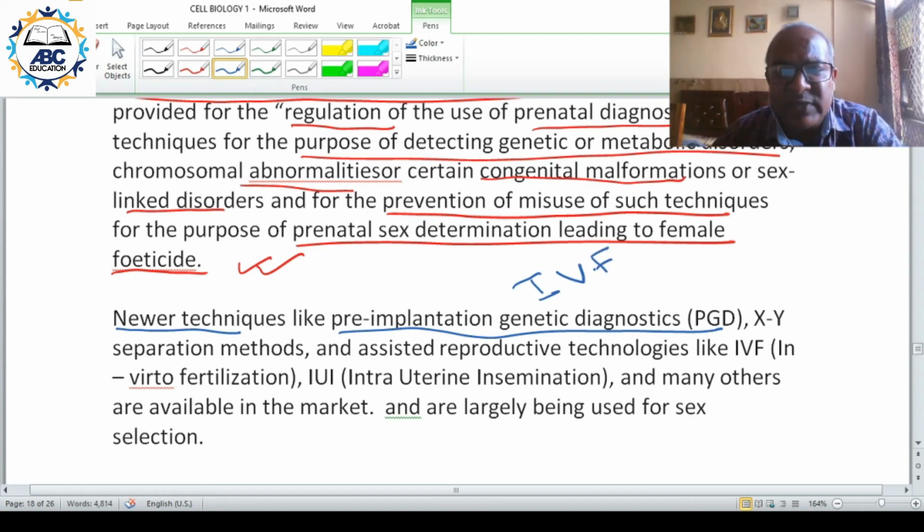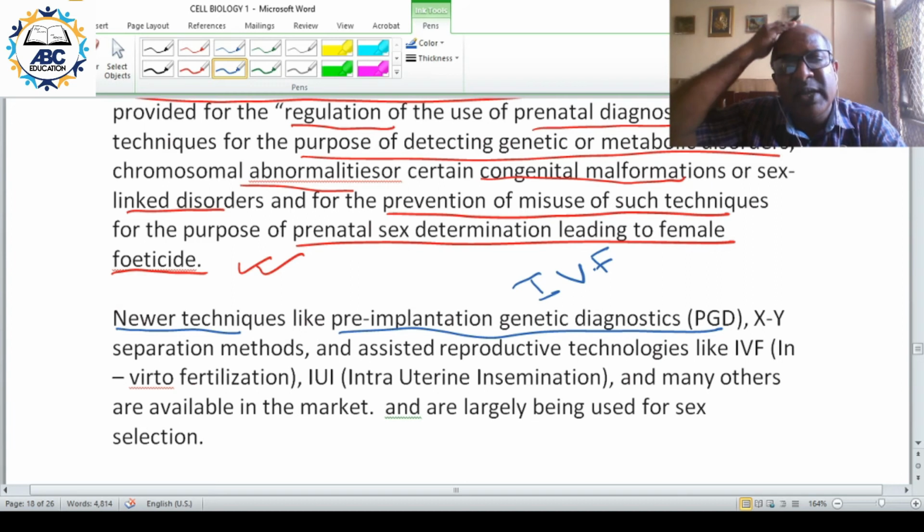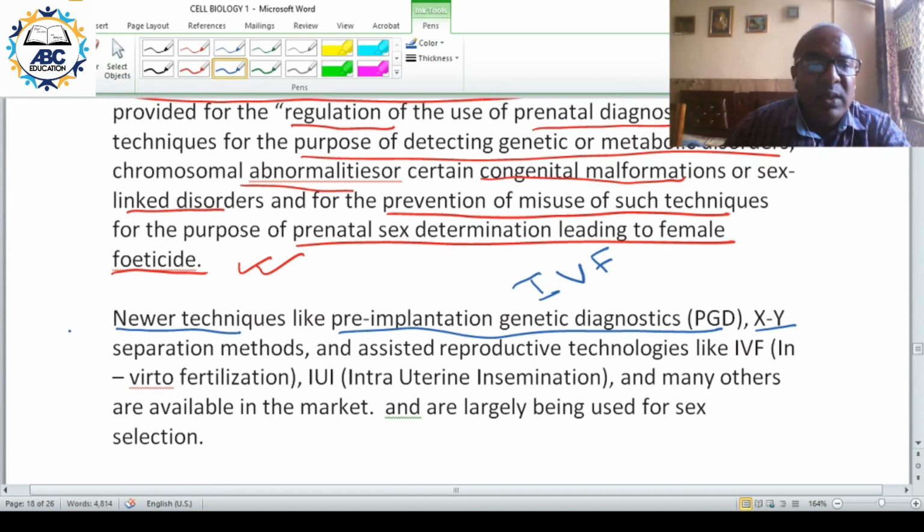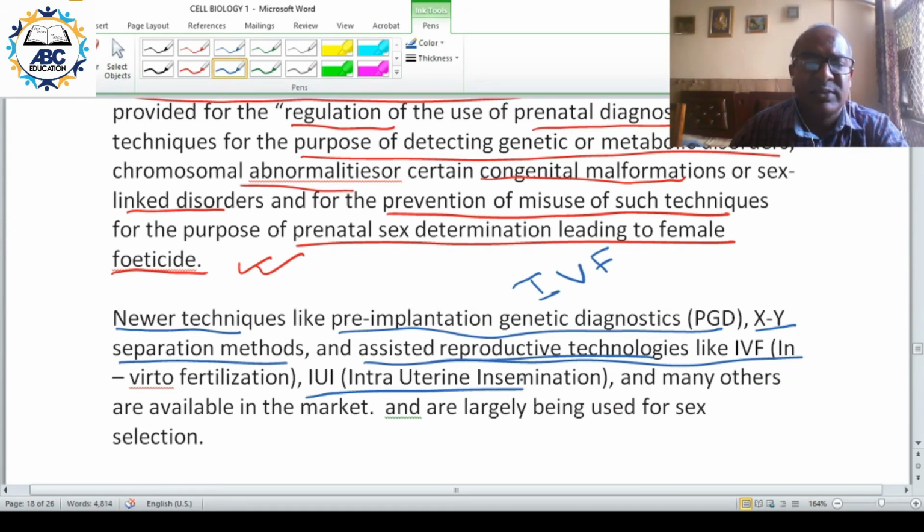The ova or the egg is fertilized in the test tube and then the embryo is placed in the uterus. So pre-implantation means before implanting the embryo in the uterus of the female. Then XY separation method, where the sperm are separated based on X and Y composition. Then it also covers assisted reproductive technologies such as IVF, intrauterine insemination and other things.